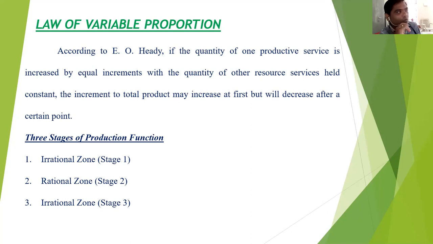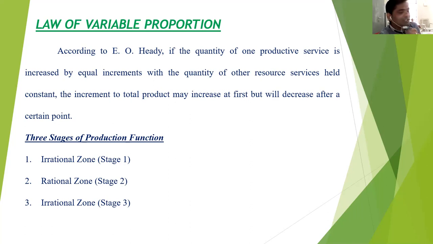So according to E.O. Heady, if the quantity of one productive service is increased by equal increments with the quantity of other resource services held constant, it means here we are thinking only about fertilizer and output. We are not thinking about seed, labor, machinery, or manure. We are thinking about fertilizer X and output Y. So the production function becomes Y is a function of X: output is a function of only fertilizer. In the case of fertilizer, the increment in total product may increase first but will decrease after a certain point. This is our law of variable proportion.